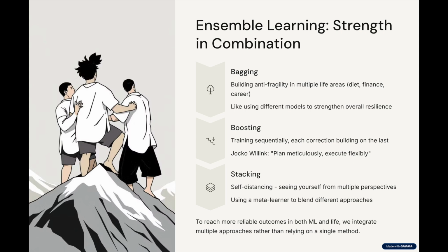N jobs for parallel computation. This is essential to achieve detachment in one area of our life by assessing it against others. Is my career worth risking my family life? Boosting implies training models sequentially, each correcting the last.